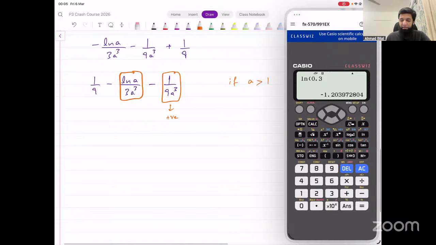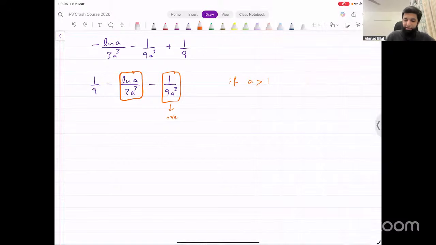However, if the number that you're taking log of is greater than 1, then that is always positive. So if a is greater than 1, then ln a is going to be a positive number.